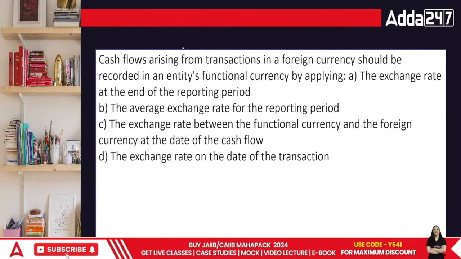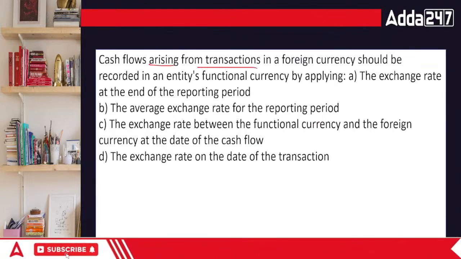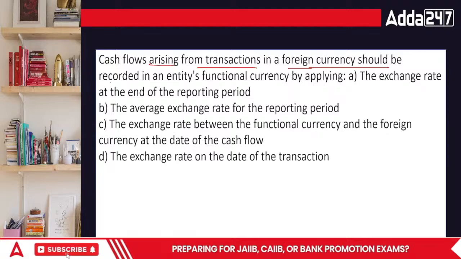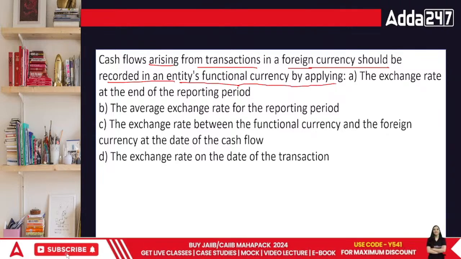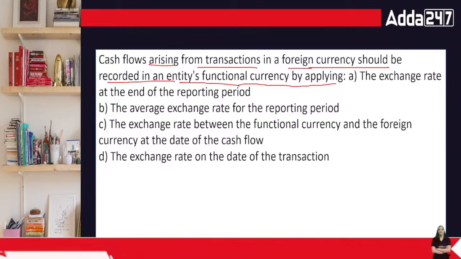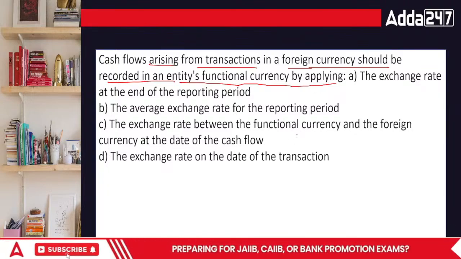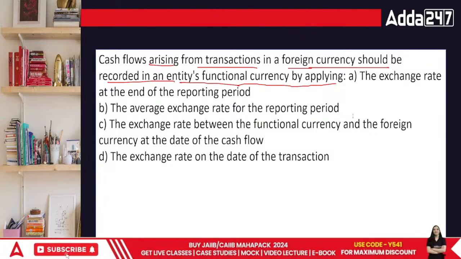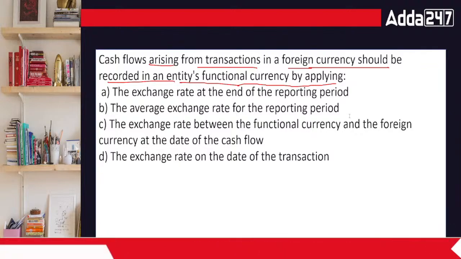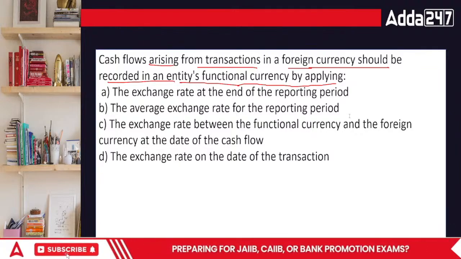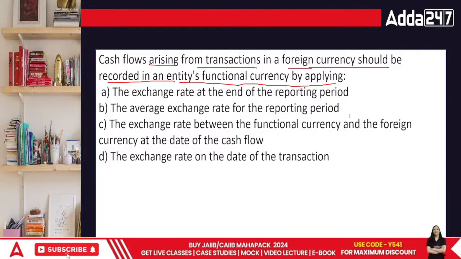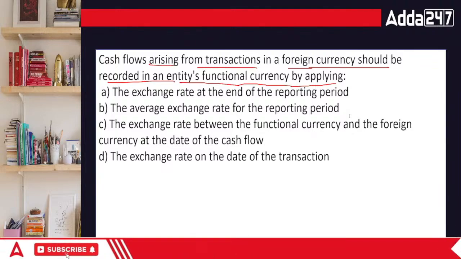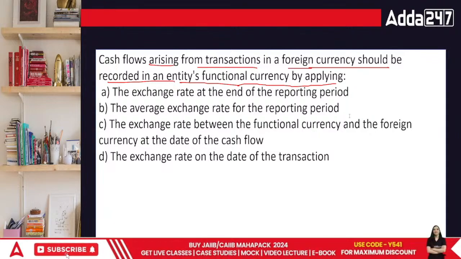Let's look at the next question. Cash flow arising from transactions in the foreign currency should be recorded in the entity's functional currency by applying what? The exchange rate at the end of the reporting period, the average exchange rate of the reporting period, the exchange rate between the functional currency and the foreign currency at the date of the cash flow, or the exchange rate on the date of transaction.